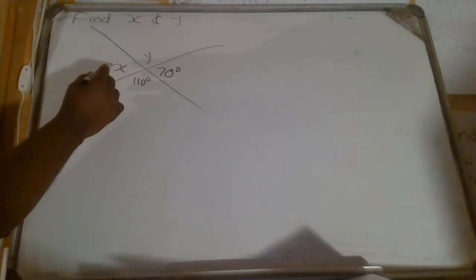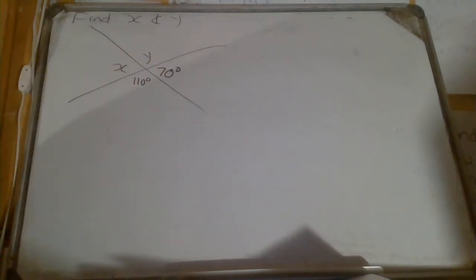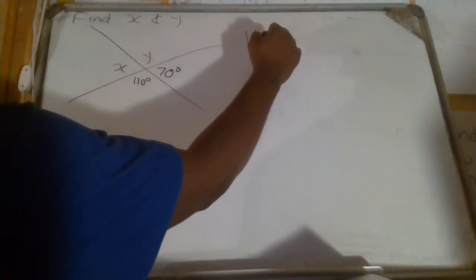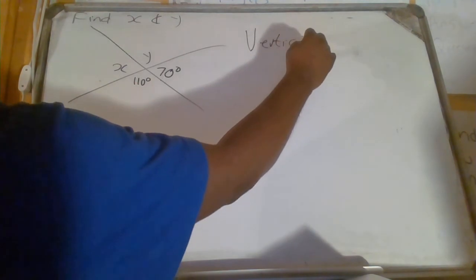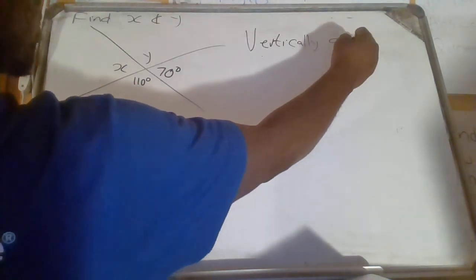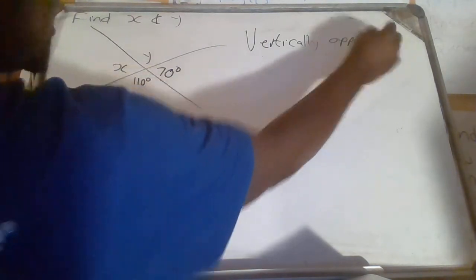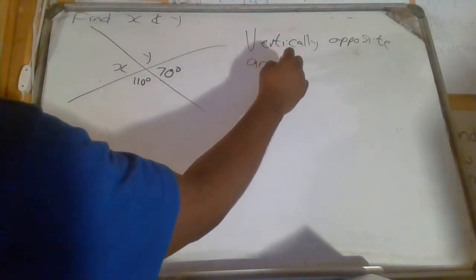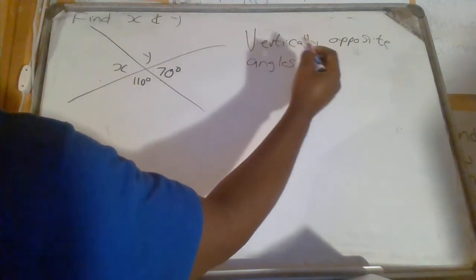I've got angles inside lines that cross each other, and this one is vertically opposite this one, and this one is vertically opposite this one. Now, is there a rule that relates vertically opposite angles? Yes, there is a rule. Now what does that rule say? The rule says that vertically opposite angles are equal.